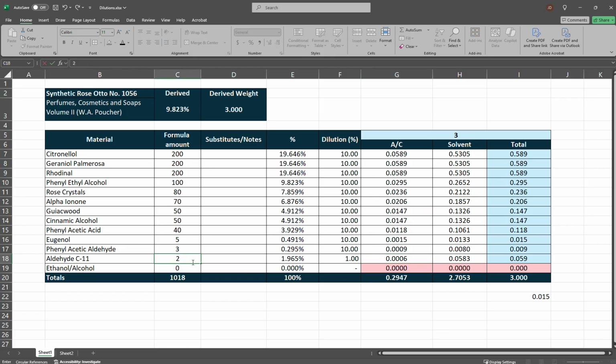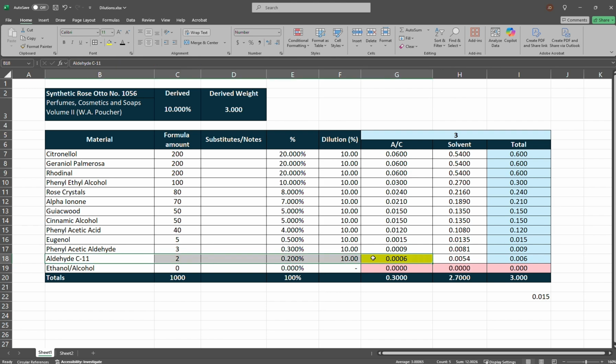If we go back to 2 and 10, you want 0.006. That's yellow. Okay. So 2 grams, or 2 parts per thousandth, or 0.2%, at 10% dilution, we want 0.0006 grams of the aroma chemical. And diluted, you're adding 0.006 grams of the diluted C11, which is a third of the usual drop.